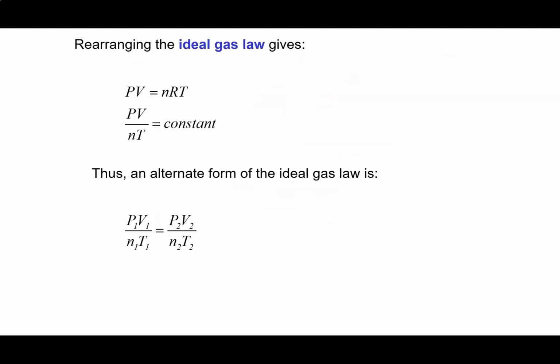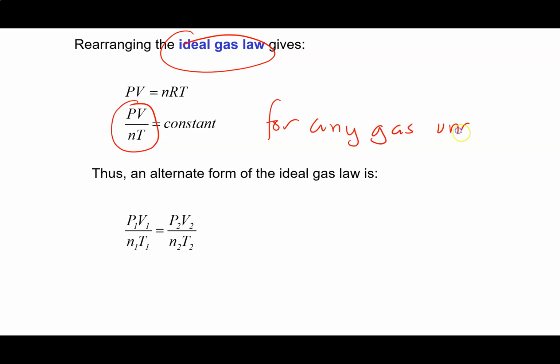So you can reorganize the ideal gas law, and you can see that if we divide both sides by nT, then PV over nT equals a constant for any gas, under any conditions.